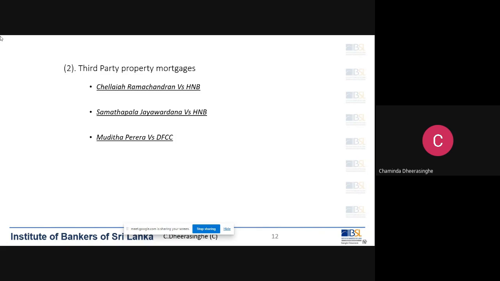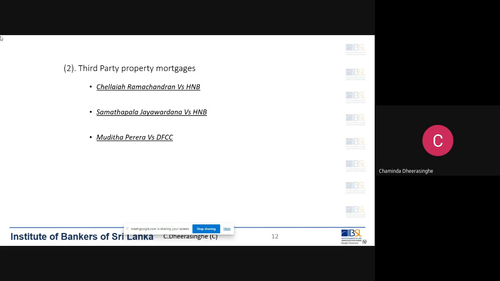I will explain this. Third party mortgage means the borrower and the property owner are not the same person. Say the borrower is A. A takes a loan from the bank.